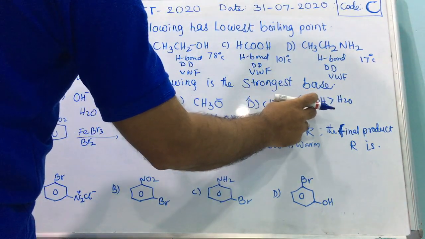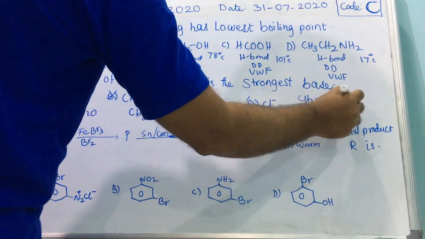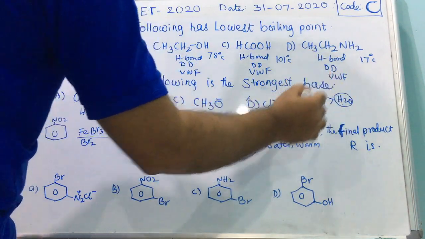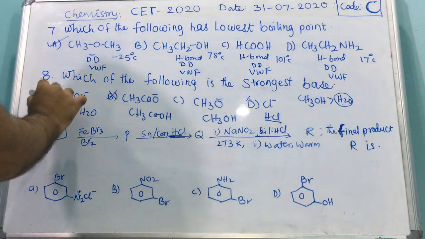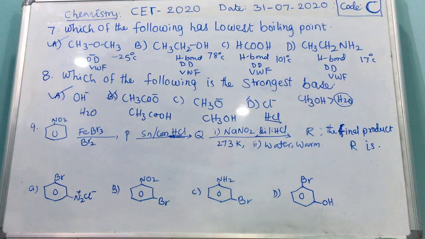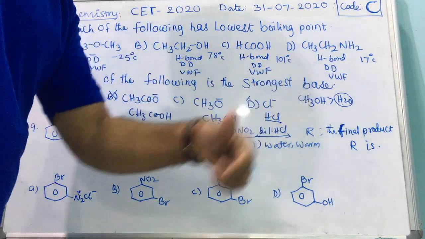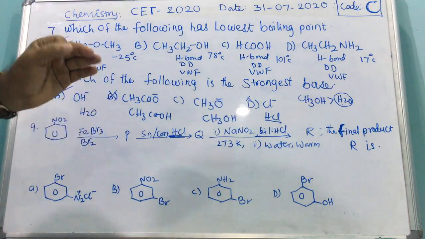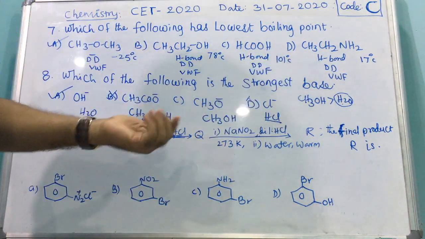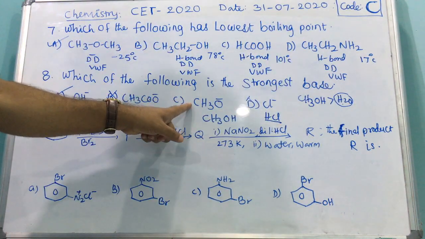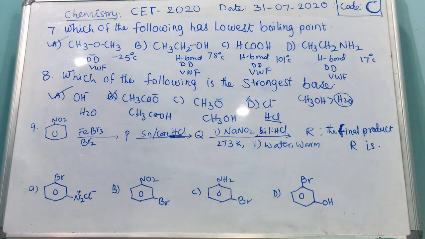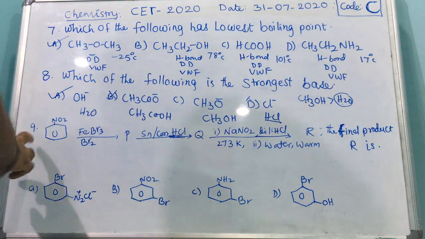Since the stronger acid gives a weak base, according to the pK value the weaker acid gives the stronger base. Therefore, option A. But in general, if you don't know this exception, you would say alcohols are generally weaker acids than water, except for methanol, and choose the other one. But actually, that is not the answer. This is the answer according to the pK values, if you observe clearly.